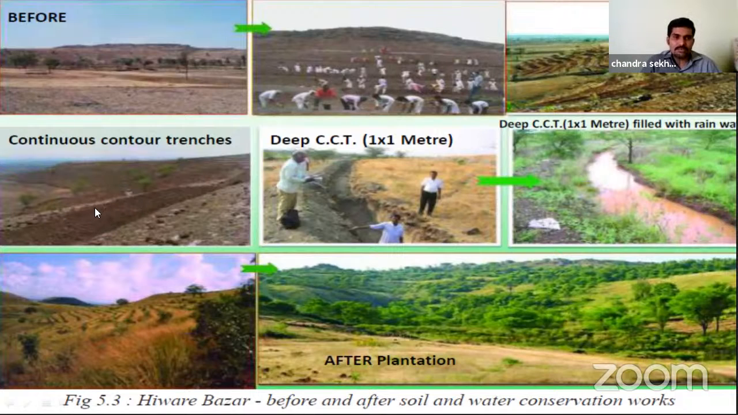So here you can observe the CCT also. After implementation of the water and soil conservation activities, you can observe around the CCTs the green cover of grass improved, growth of the grass increased. Here, after plantation in forest lands and open lands, so much green cover has increased. This green cover is useful for getting more rainfall in the rainy season.